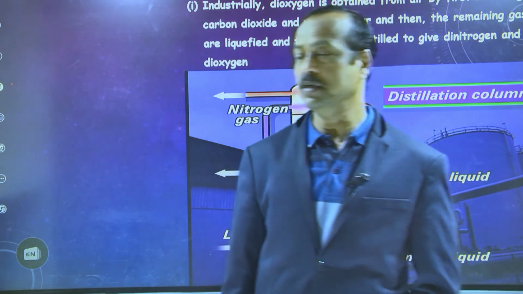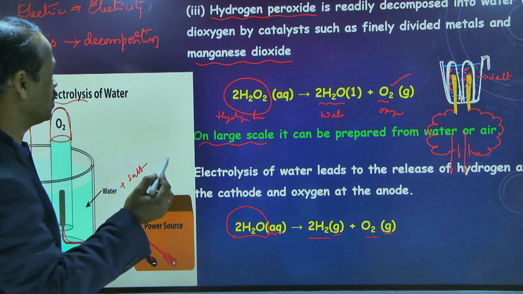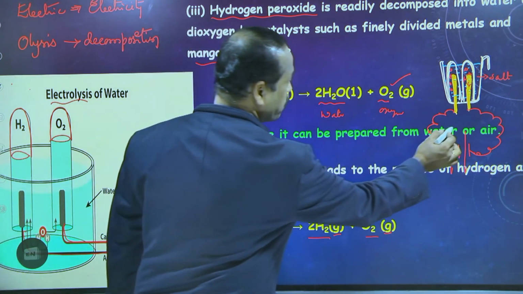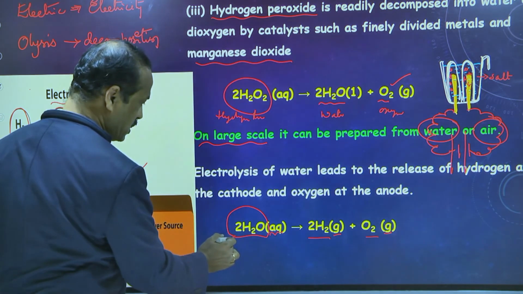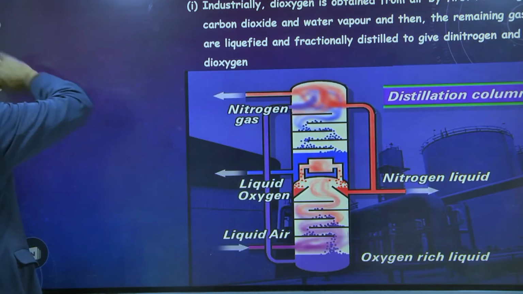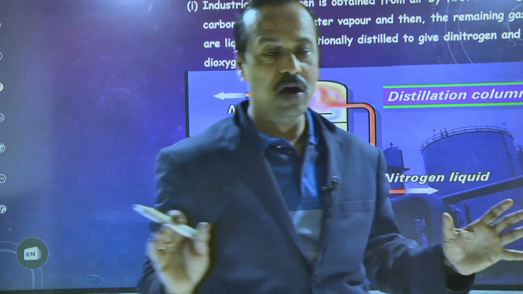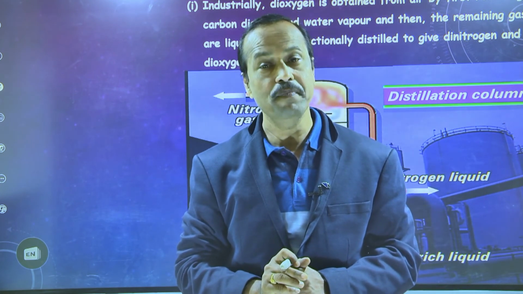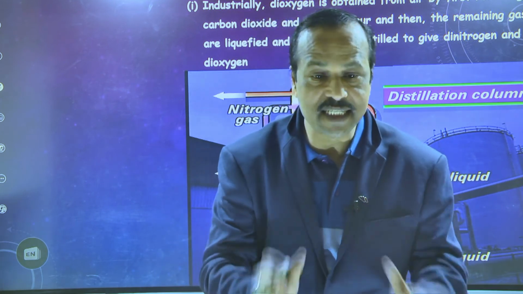In the last slide I said, on a large scale, when you want to prepare oxygen industrially, how can we prepare it? Either by using water or by using air. By water, the process is called electrolysis. And from air also we can separate all the components of air, and in that way we can prepare oxygen. That method is called fractional distillation.